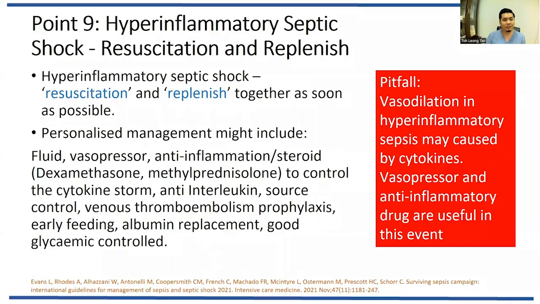Point number 9. Hyperinflammatory septic shock, definitely we would follow the hour-1 bundle. We resuscitate and replenish the patient together. You can give boluses of fluid. You have to give the antibiotic as soon as possible. Start inotrope or vasopressor as soon as possible. Give steroid; maybe you need to give a high dose to suppress. During COVID time, we used a lot of dexamethasone, and you can also use anti-interleukin in a patient with cytokine storm. We also start VTE prophylaxis, early feeding, albumin replacement if the patient is hypoalbuminemic, and good glycemic control.